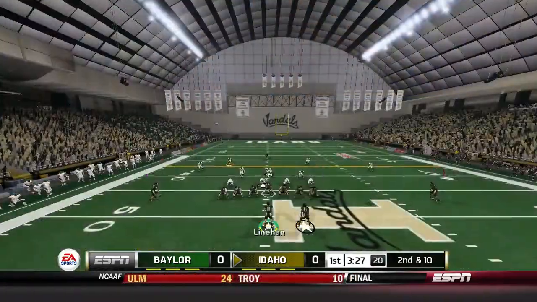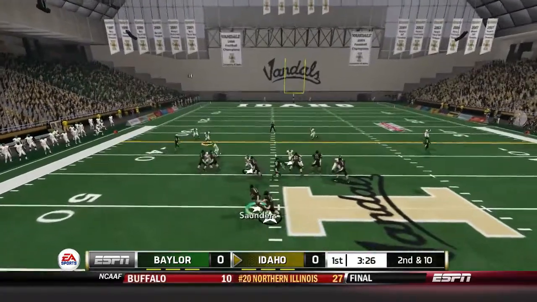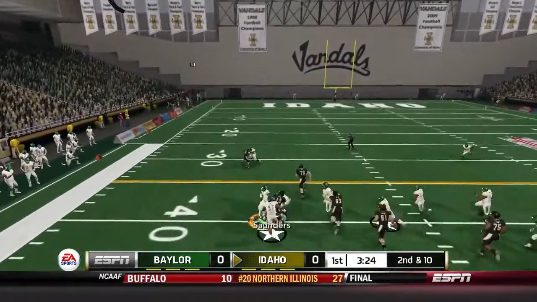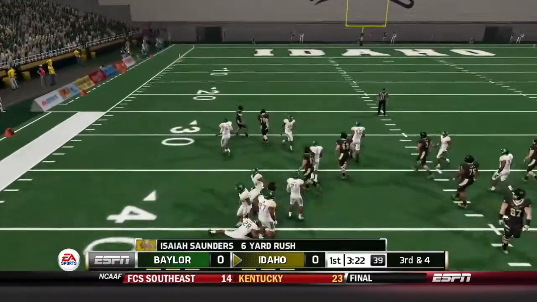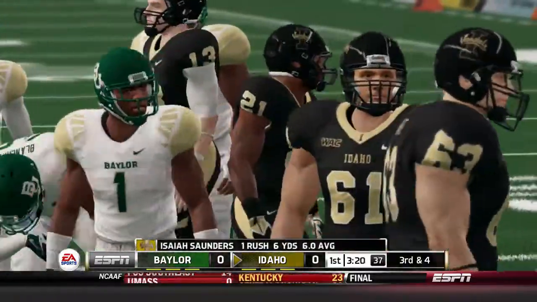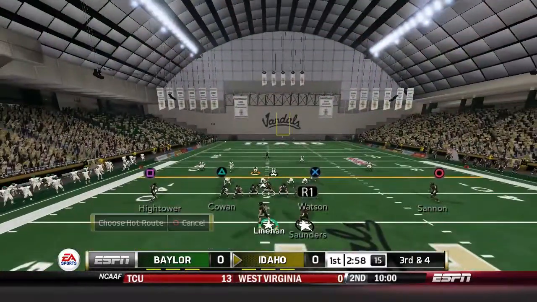Screen pass there, broken up. Bad pass. Probably could have been picked and might have been returned for a touchdown, but butterfingers there on the defense. They'll hand off to Isaiah Saunders after that, who gets a nice 6 yards, bringing up 3rd and 4. Idaho trying to keep this drive alive.